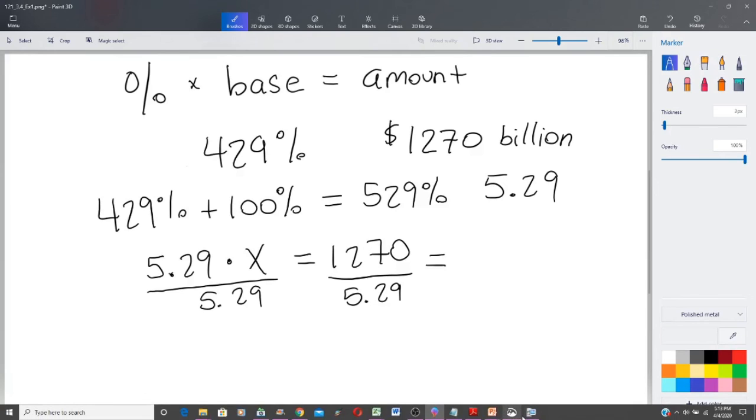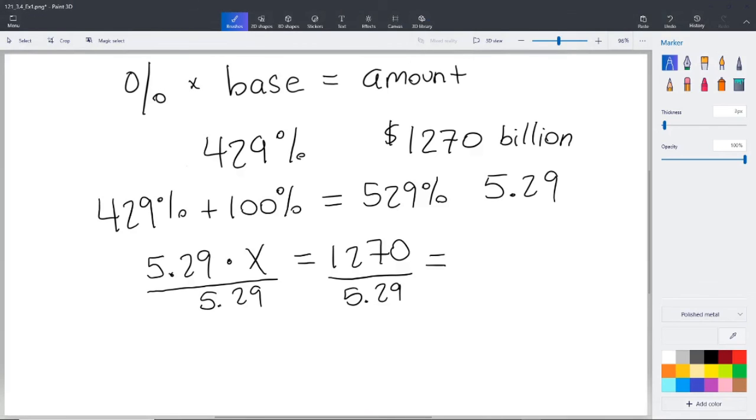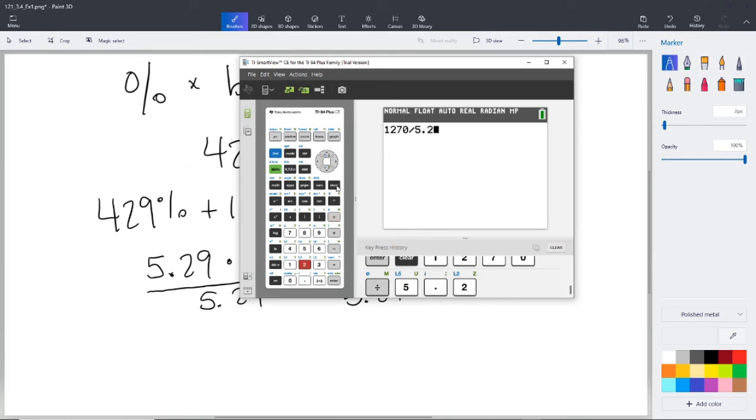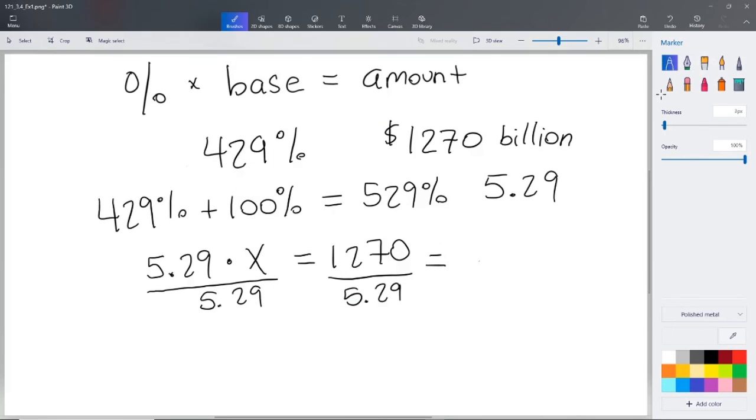Bringing up our calculator here. We are going to have, let's clear that off, 1270 divided by 5.29. And we're going to get $240.076 billion. Let's go ahead and translate that back to our answer sheet here.